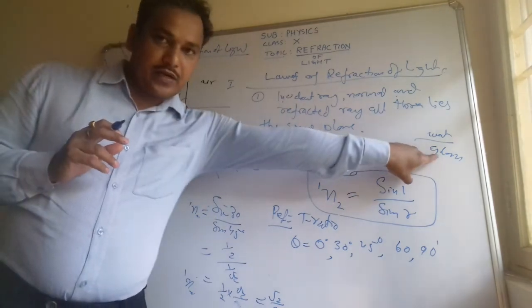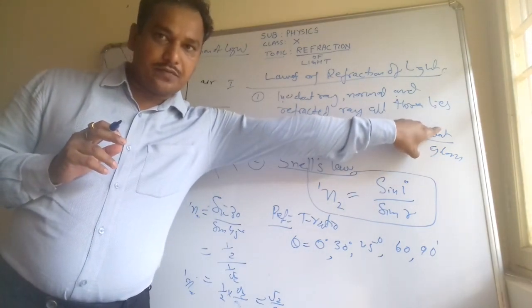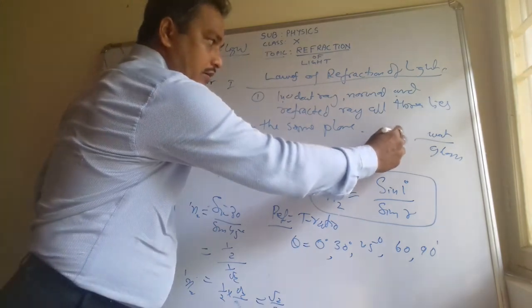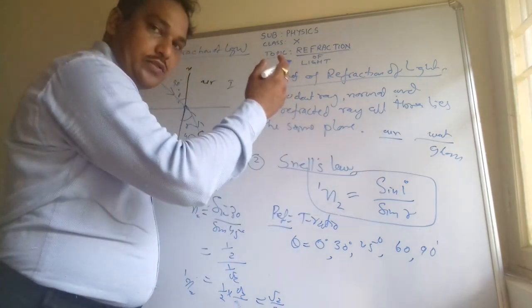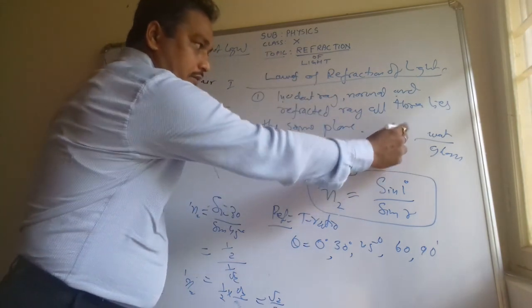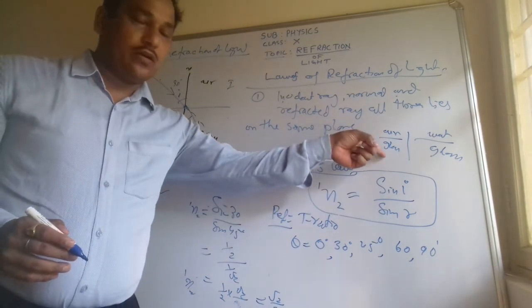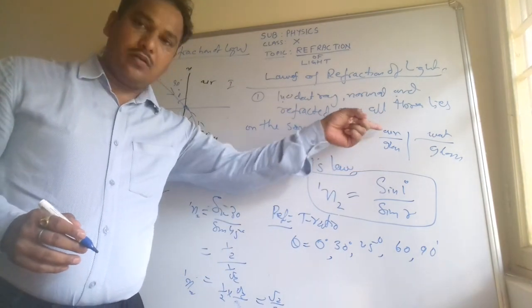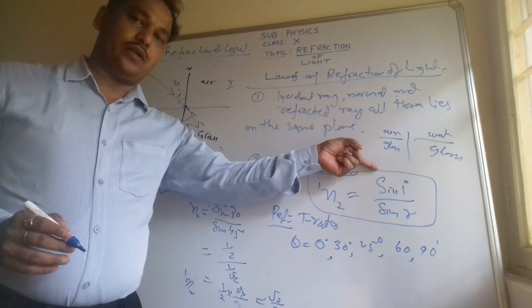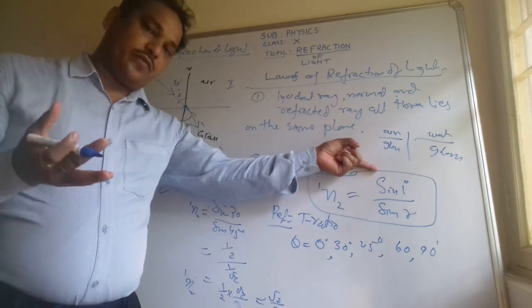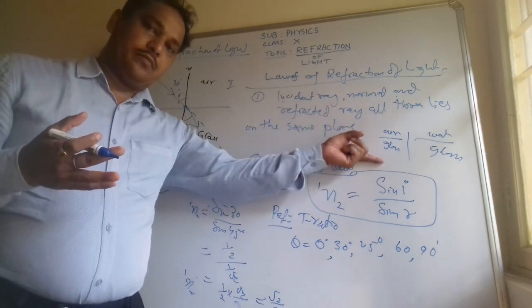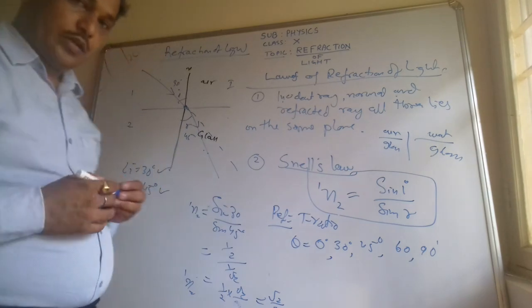Here we are calculating the refractive index of glass with respect to water. But when air is in the numerator as the first medium and glass is the second medium, we will say we are calculating the refractive index of glass with respect to air. We will say the absolute refractive index of glass. Similarly, the absolute refractive index of any other medium 2 is calculated.